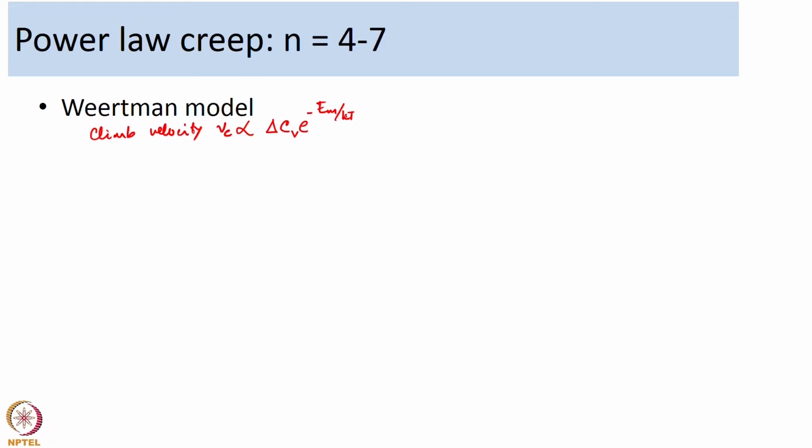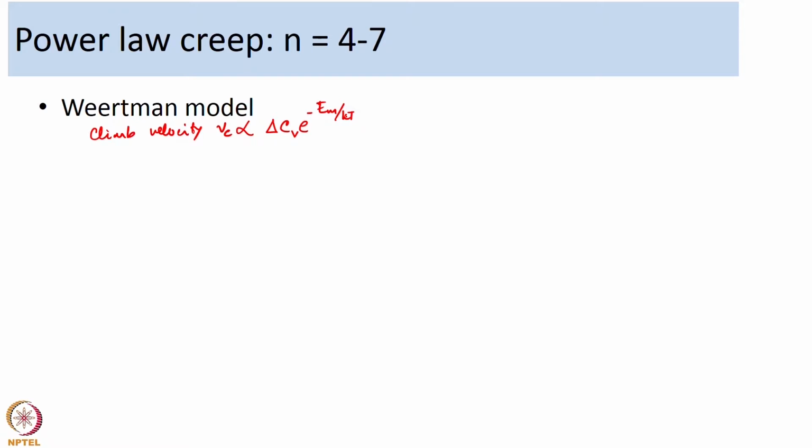Dislocation climb requires a flux of vacancies. If the dislocation is climbing up, you need vacancies to go to the dislocation. If the dislocation is climbing down, a positive edge dislocation I mean, then you have vacancies moving away from the dislocation core. So, in either case there is a flux of vacancies, and this flux depends on the concentration gradient, which is basically the equilibrium vacancy concentration minus the vacancy concentration available at the dislocation region.